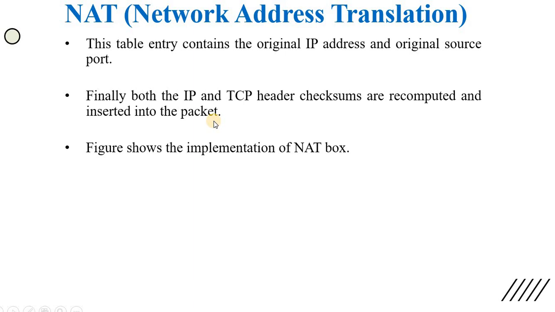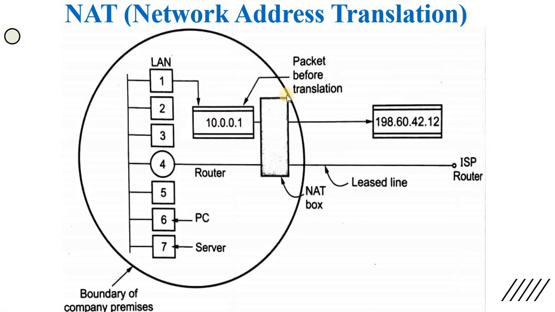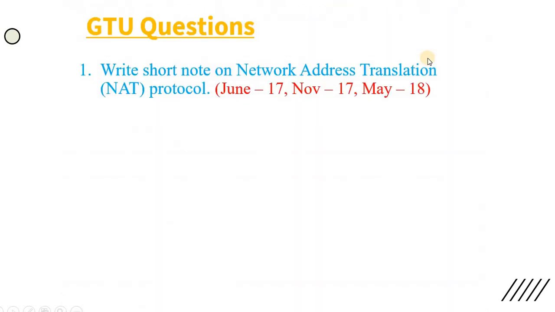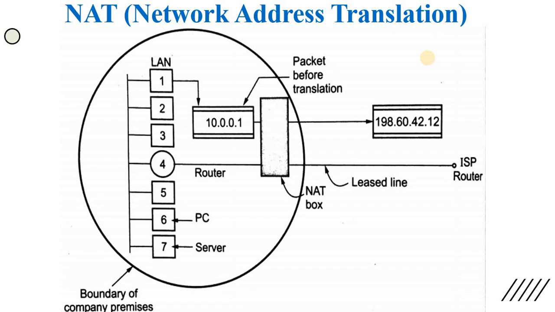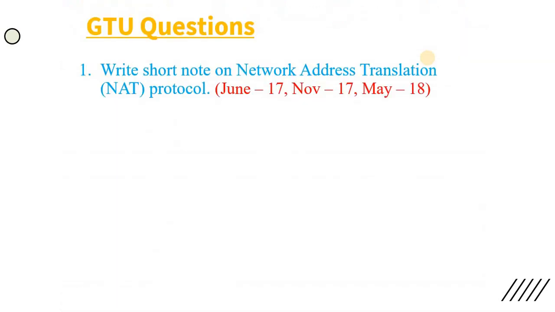Finally, both the IP and TCP header checksums are recomputed and inserted into the packets. When a packet is received from the internet, the checksum is recomputed, and if there is a change in the checksum values, the received packet is discarded. This figure shows the working of network address translation. So that is about network address translation.